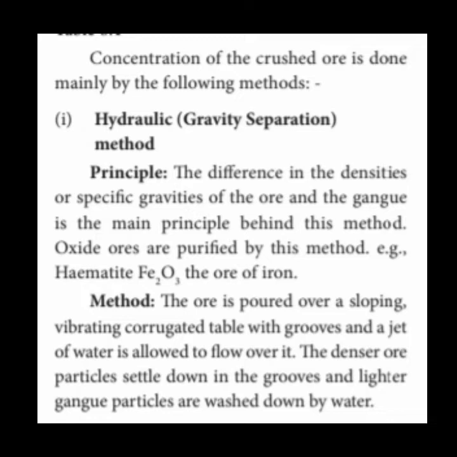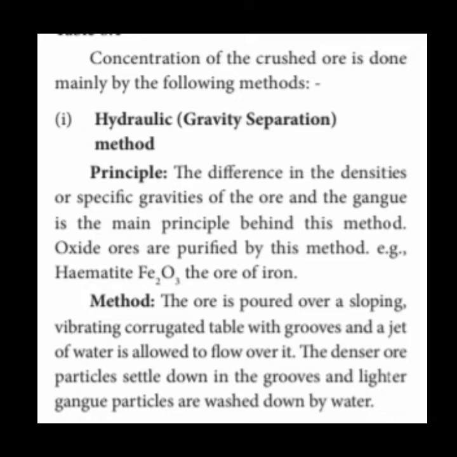See, suppose we have the ore and impurities; both substances are present together when taken from the earth crust. But the ore as well as the impurities definitely have a difference in their specific gravity. The ore particles have high specific gravity when compared to the impurities, which have very low specific gravity.